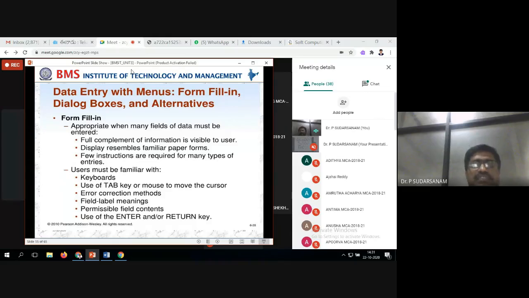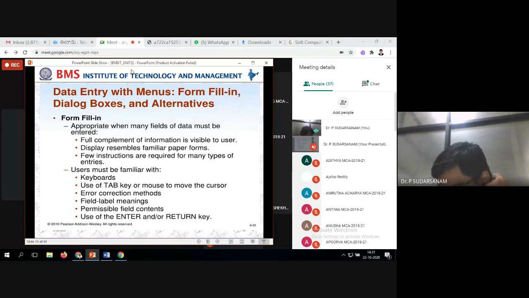Error correction methods. Suppose something goes wrong, they should be able to rectify the errors. That means what I have typed in one paragraph, I should be able to go back. If I find mistakes, I should be able to rectify them. Like Word documents you are seeing, you show the teachers some documents, they will say modifications. So you need to allow that option also. When they're storing some information, maybe by mistake they typed one extra number.